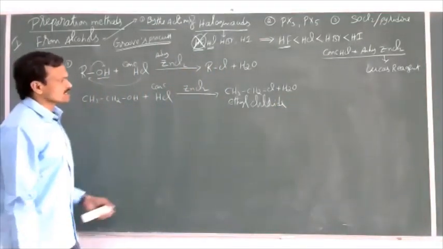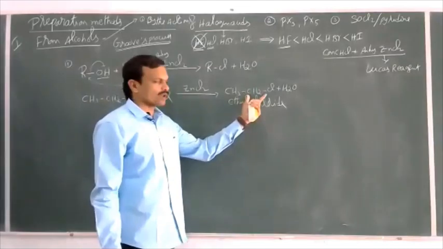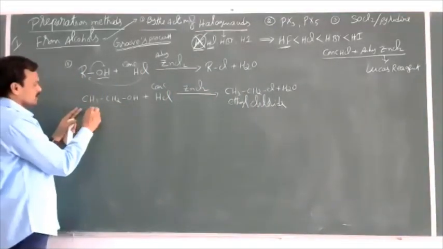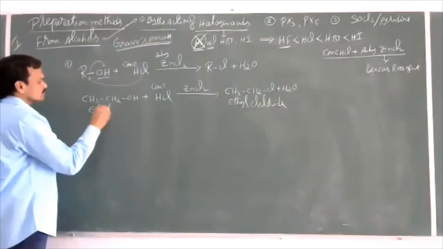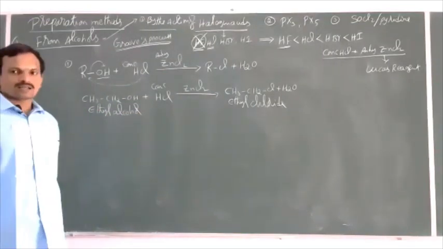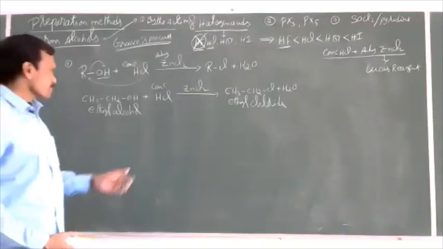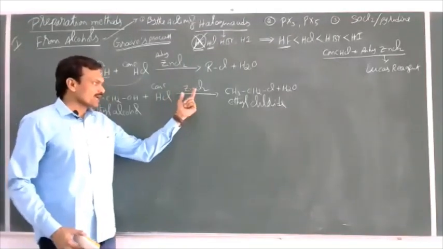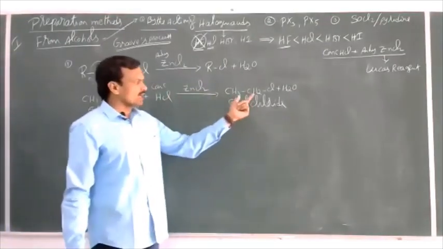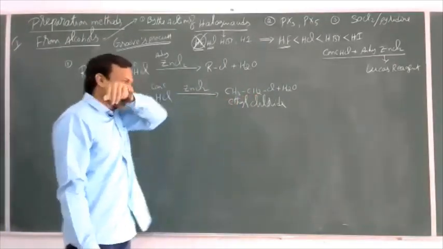So what is the nature of this haloalkane? This is a primary haloalkane. What is the nature of this alcohol? This is a primary alcohol, nothing but ethyl alcohol. So ethyl alcohol on reaction with the mixture of anhydrous ZnCl2 and concentrated HCl, we get ethyl chloride.